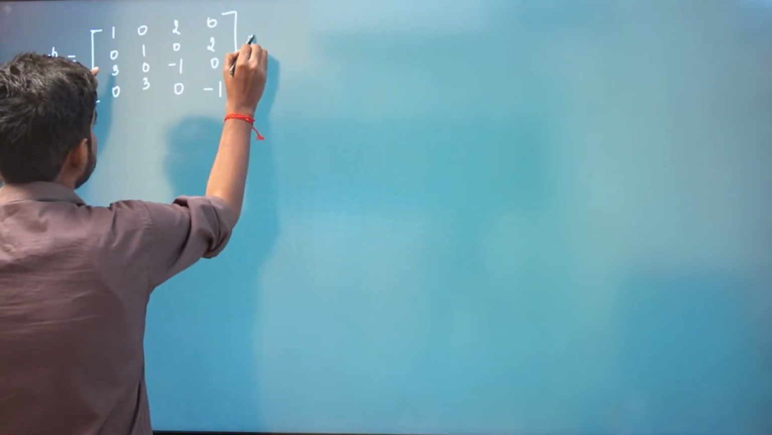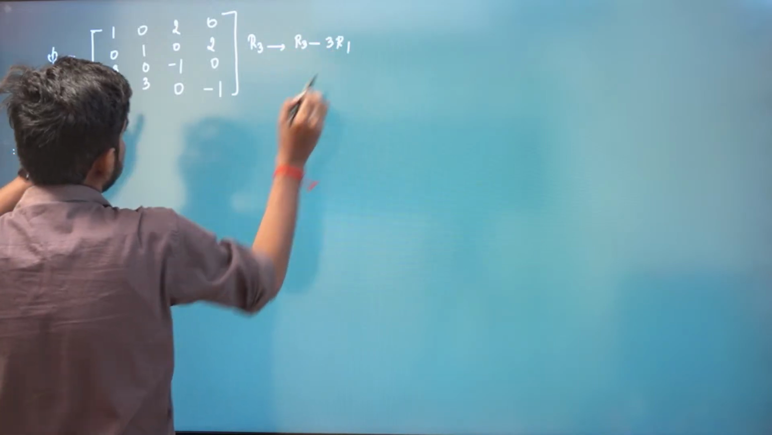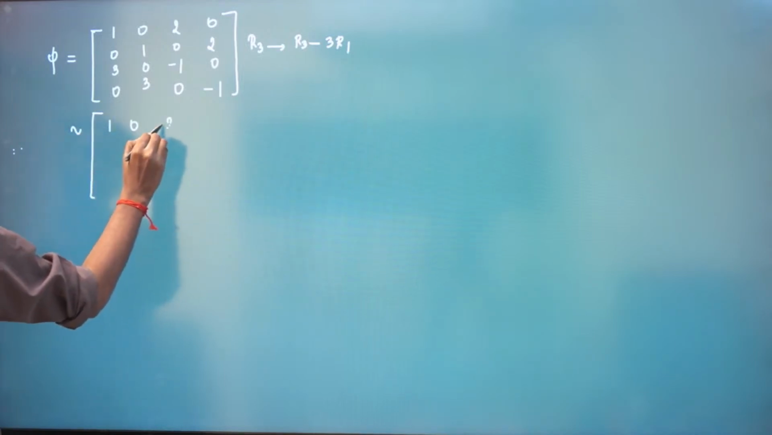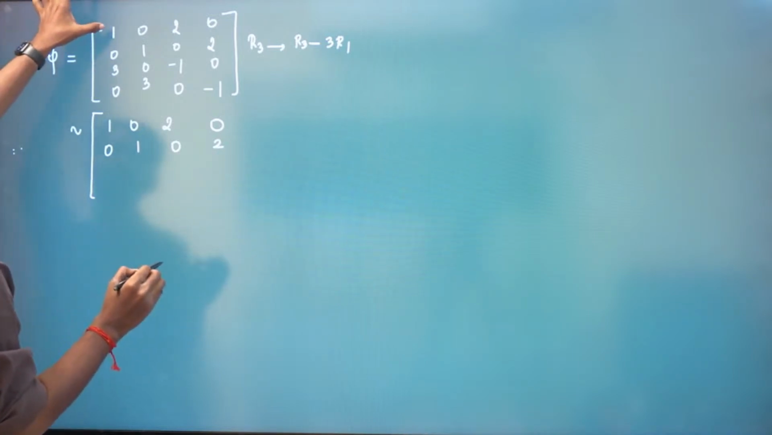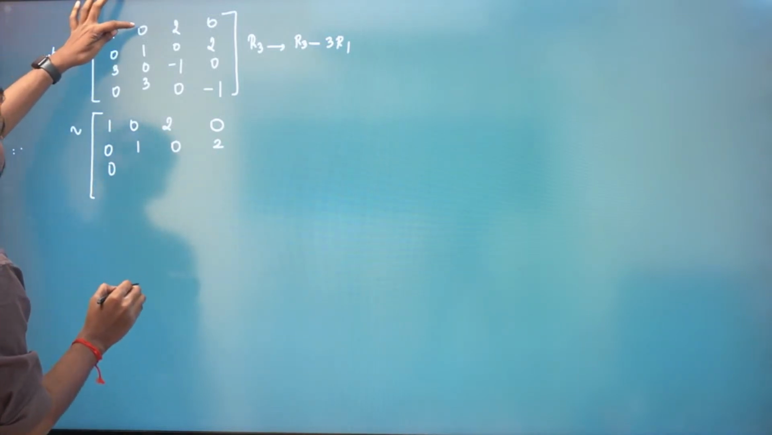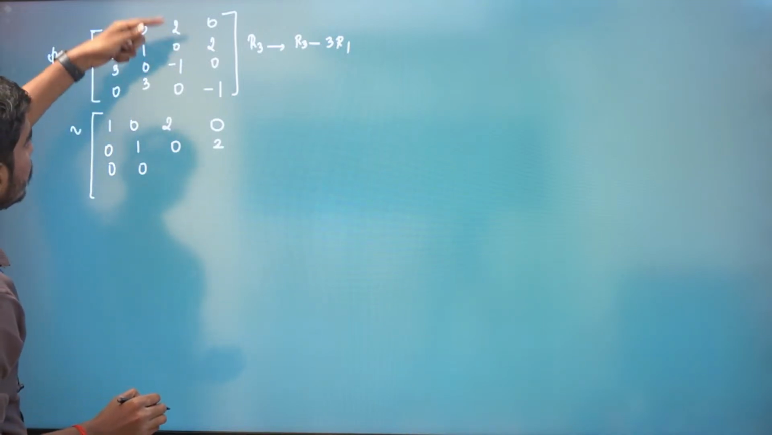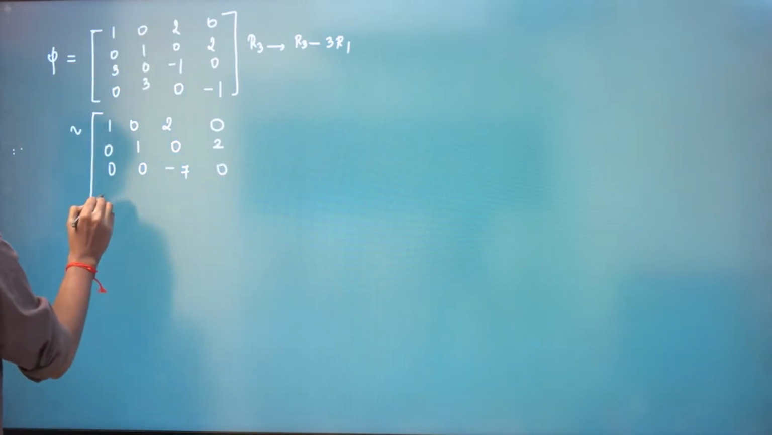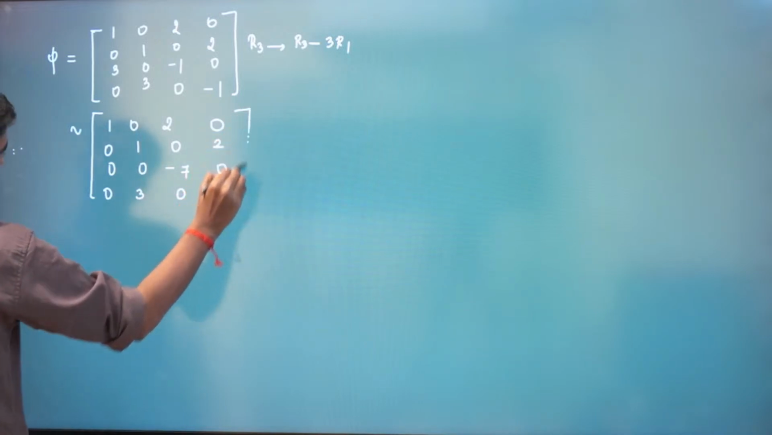So we'll reduce this to row echelon form. Already this is 0, so we'll make this 0. R3 is transformed to R3 minus 3 times R1. So this is equivalent to 1 0 2 0, 0 1 0 2. You multiply 3 and then you subtract. So minus 1 minus 6 is minus 7. 0, 3, 0, minus 1.